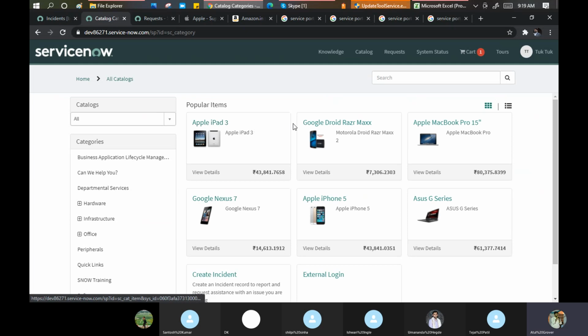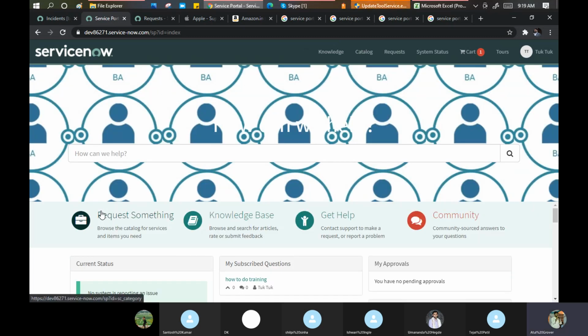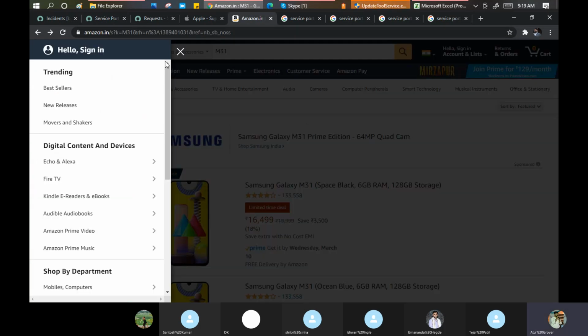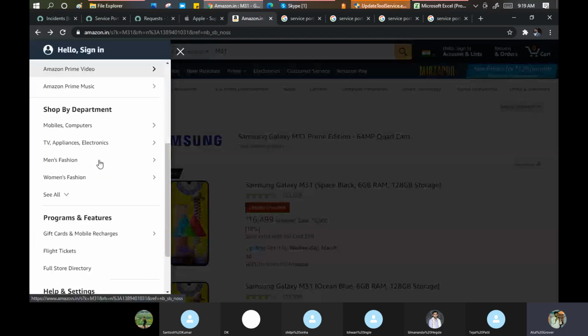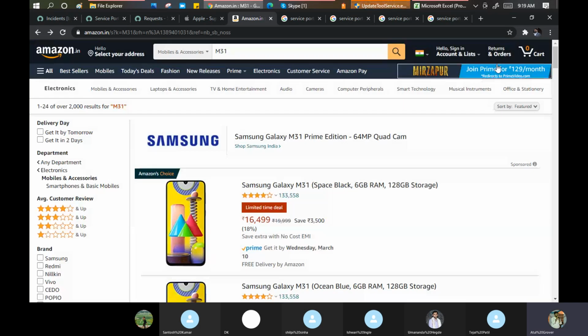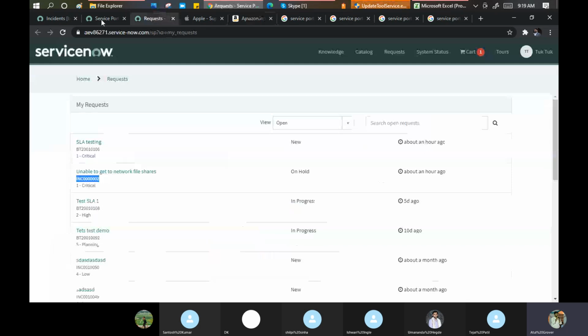And you can see the same page. You can go to the catalog. Either go to catalog, or go to request something. Definitely Tejal will have a question. Sir, why has this been given twice then? To enhance the user experience, nothing else. Same here. You can search your order from here as well. If I log in, I will be able to search my order from here as well. Simple navigation, nothing else. So no question on that part. Simple points in this. Okay.